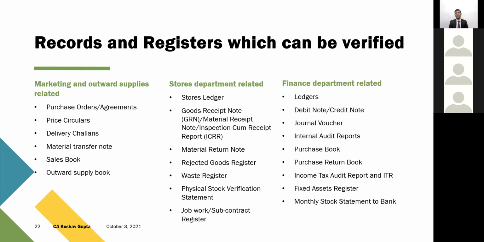ledgers, debit notes, credit notes, vouchers, your internal audit report. I would suggest that if your company has an internal audit process, on its own or through a consultant, review it before you submit. If it is adding advantage to your company, we must tell the auditors that we have a process, this is our accounting software, this is our internal audit system.